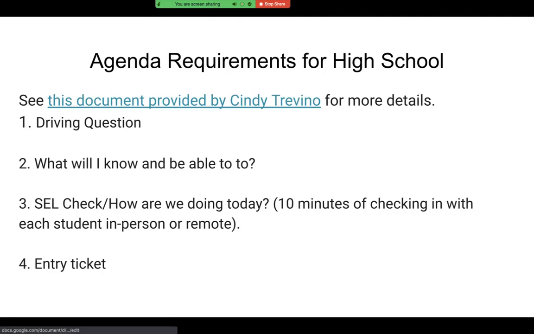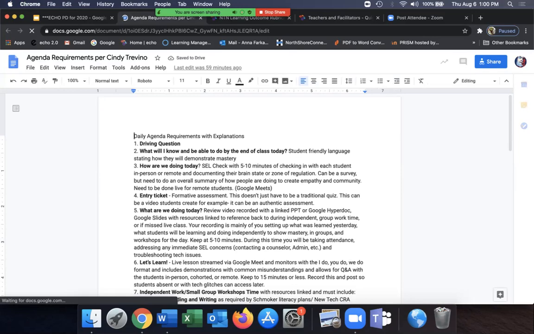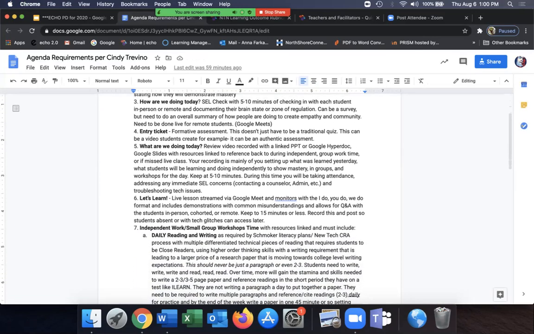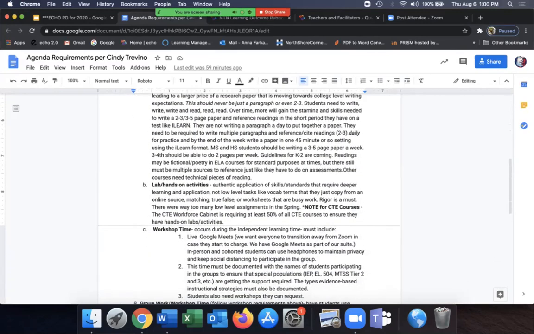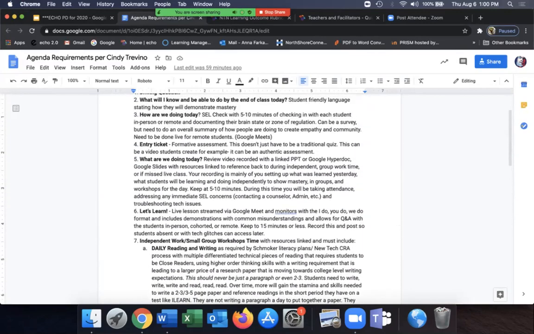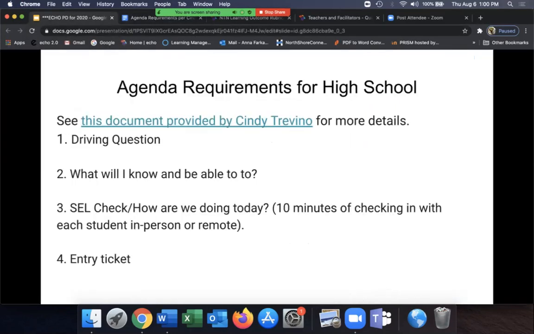Now, in this document, which was provided by Mrs. Trevino, all of these daily agenda requirements are described in detail. So feel free to click back and forth to that document if you need more information on one of these items.